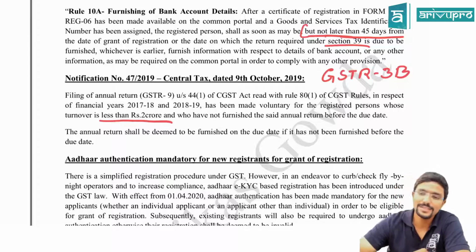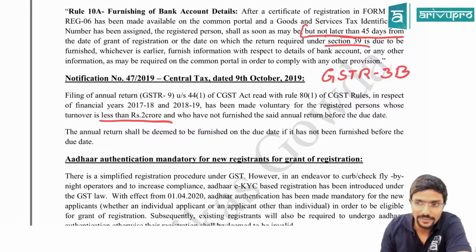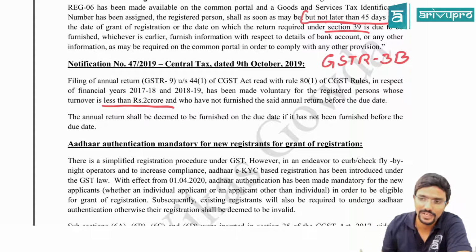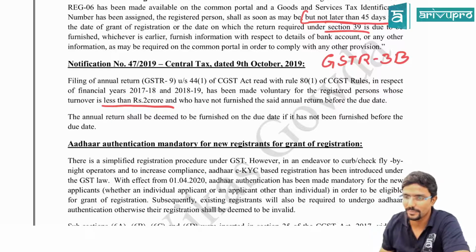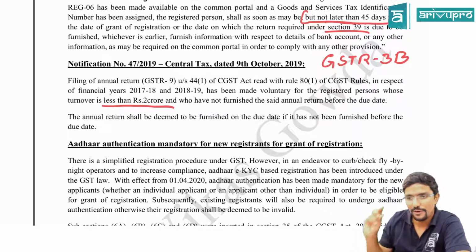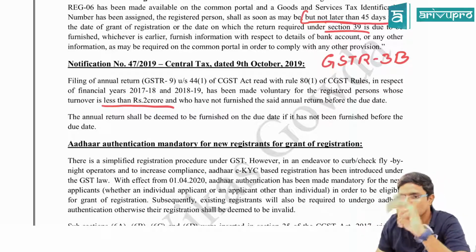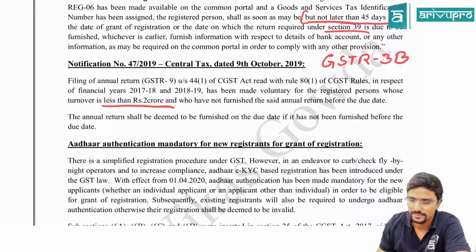Clear, guys? This is not given in the Act. It is given by way of notification, because this is applicable only for 2 financial years, not for all the financial years. After 18-19, that is for financial year 19-20, 20-21 and onwards, the normal provision is applicable. If you have not filed your annual return within 31st December, then you have to pay interest, penalty, all those things. Only for these 2 years, the benefit has been given.